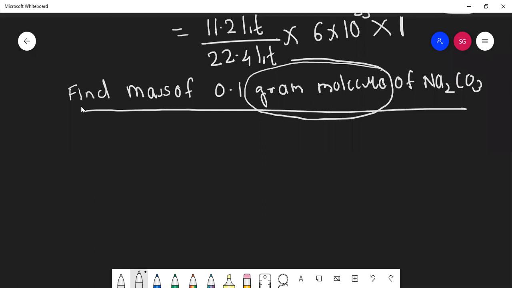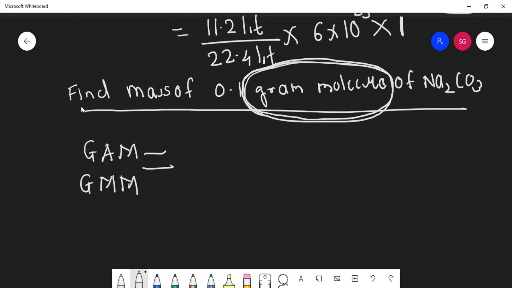What is the meaning of this which I have circled? Mole. Very nice. Because students, gram atomic mass or gram molecular mass is mole. A very easy question.